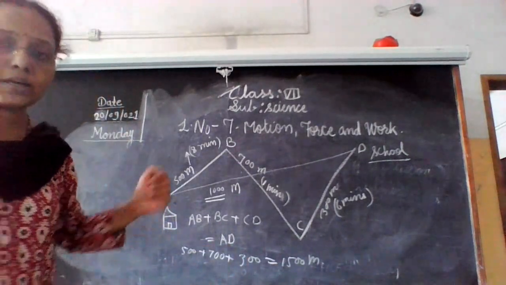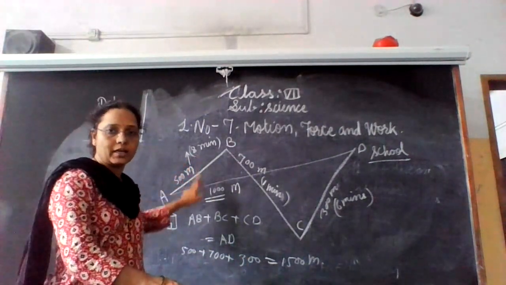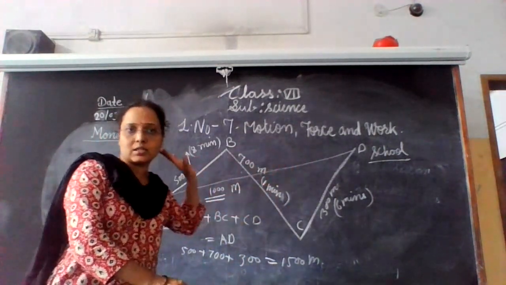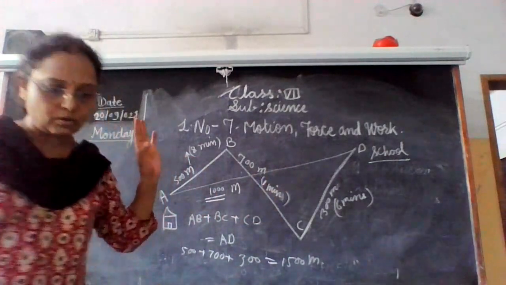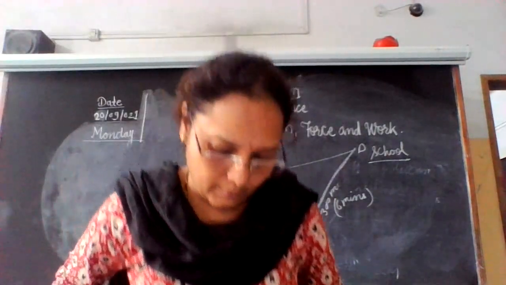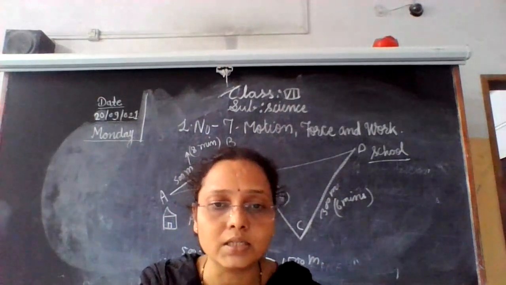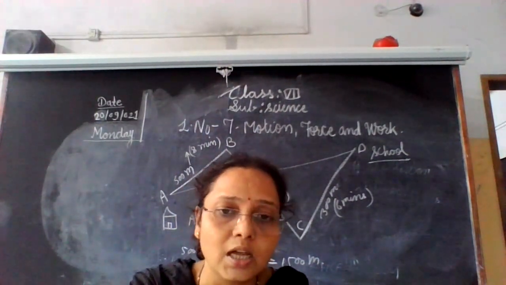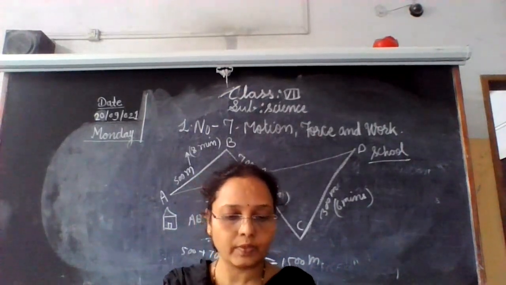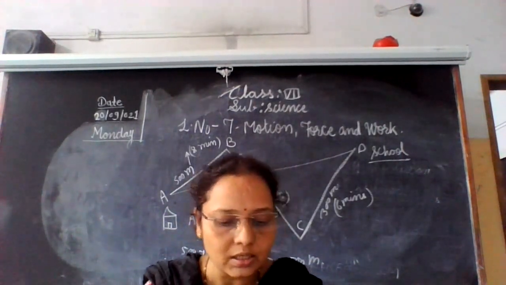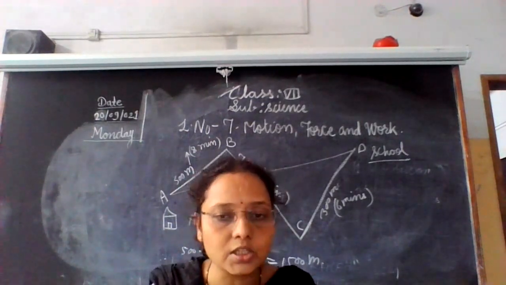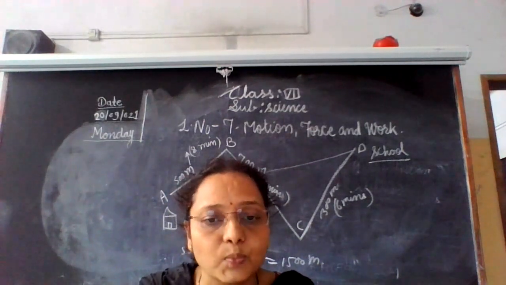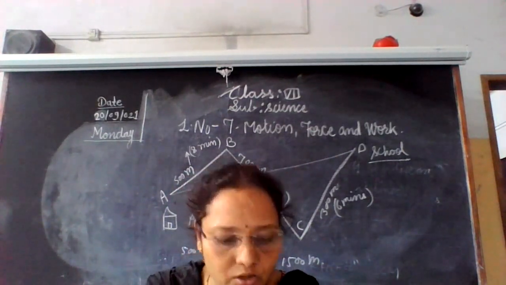Now, distance means it is the distance. This much distance from here to here, from here to here, that is distance. Okay, children. So AD is the minimum distance along a straight line from Ranjit's house to school. The minimum distance traversed in a particular direction along a straight line is called displacement. Please note down this definition.